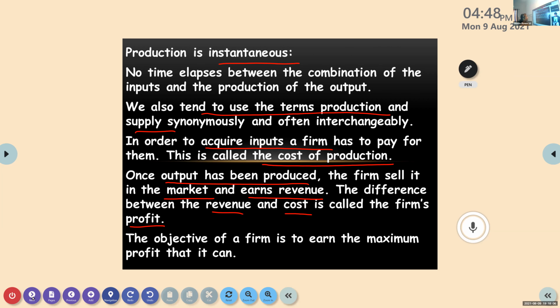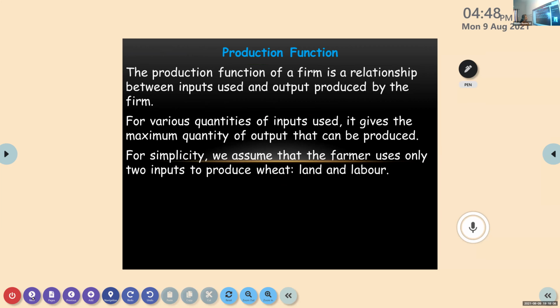Next, what do you mean by production function? Production function shows the relationship between inputs used and output produced. So production is a function of input and output. First comes input. So it is a relationship between inputs used and outputs produced by the firm.